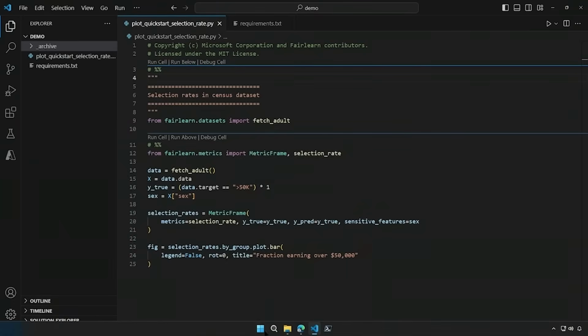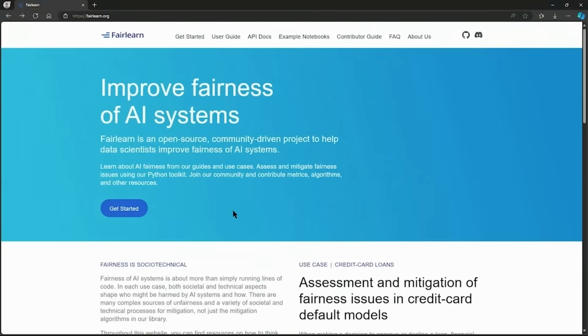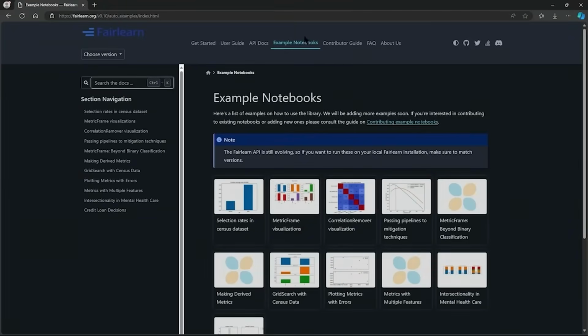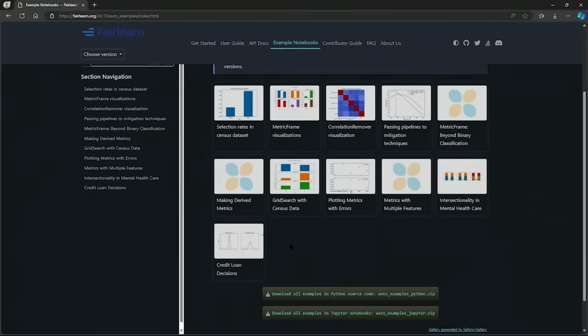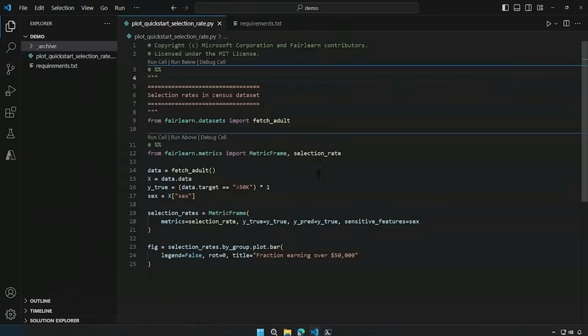Let me just go down to the taskbar. I'll pull up the website. So here we are at fairlearn.org. There's a list of example notebooks, each with a different type of analysis. Very valuable. Okay, back to Visual Studio Code. Before we run the code, let's just have a quick look what's going on here.